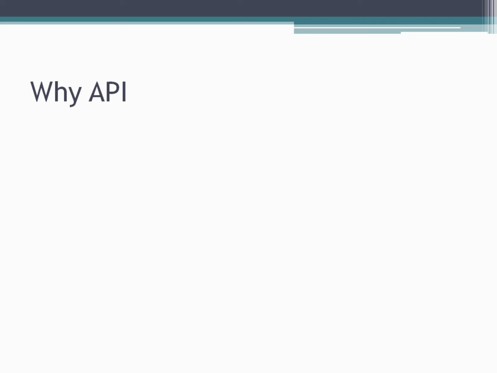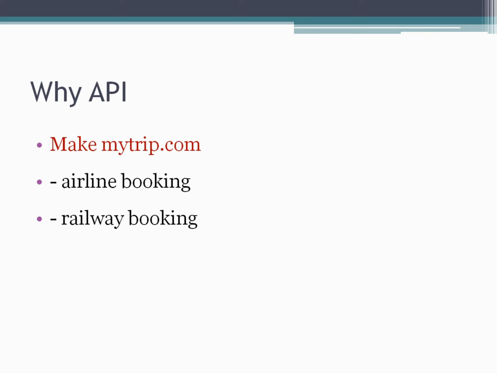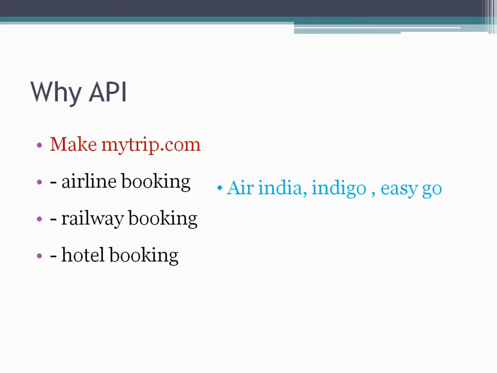So now, why API? For that, let me give you one example: MakeMyTrip.com. You know this website. On this site, you can do airline booking, railway ticket booking, and hotel booking, right? Let's say you're doing airline booking. During your airline booking, you can book tickets from different airlines, for example Air India, Indigo, EasyGo, right? So MakeMyTrip.com has the facility to book tickets from different airlines like Air India, Indigo, and EasyGo.